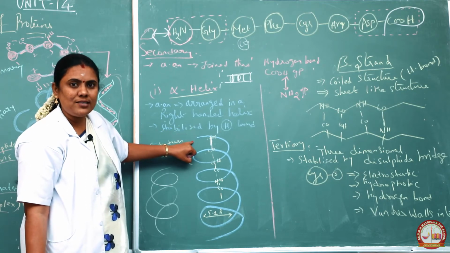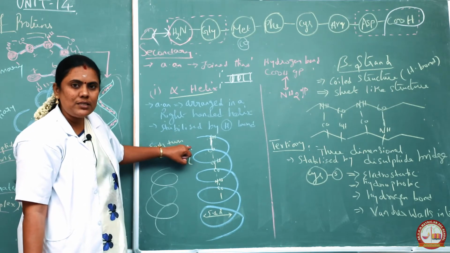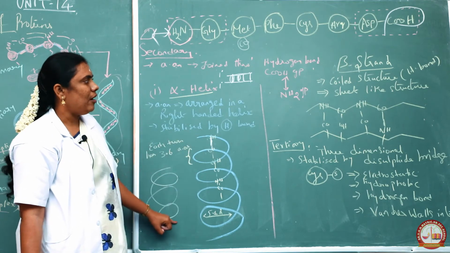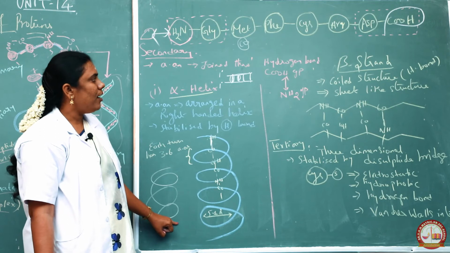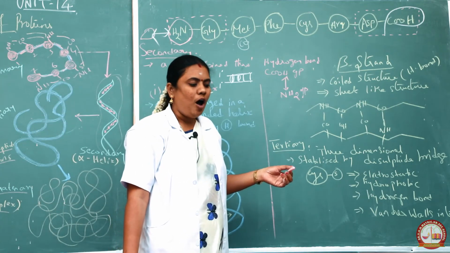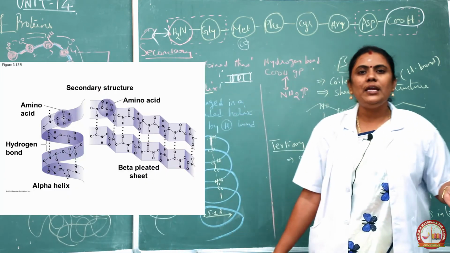How is this helix going to stand? It will be stabilized by the hydrogen bonds. So that is the speciality of an alpha helix. Along with the alpha helix you have another structure called the beta strand, or it is said to be a beta pleated sheet.